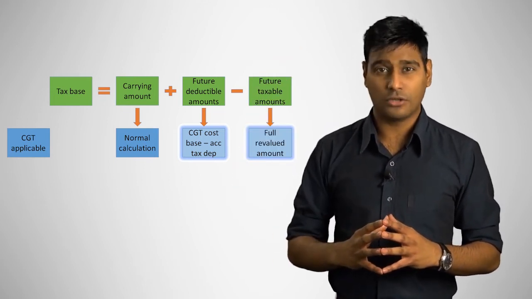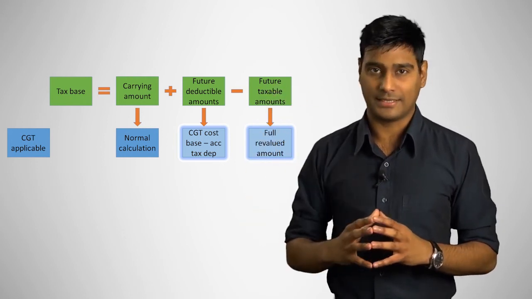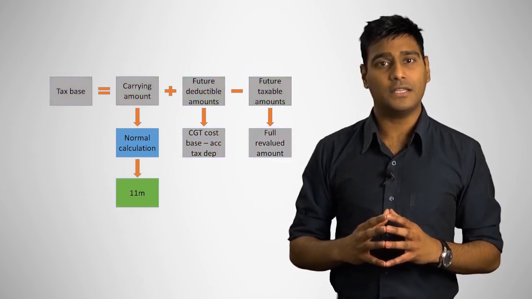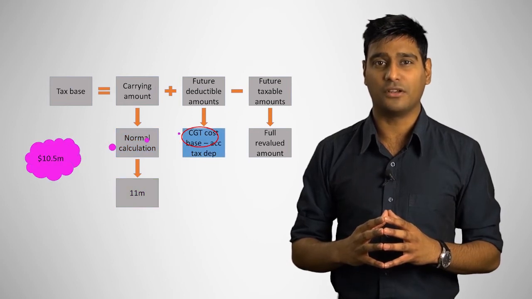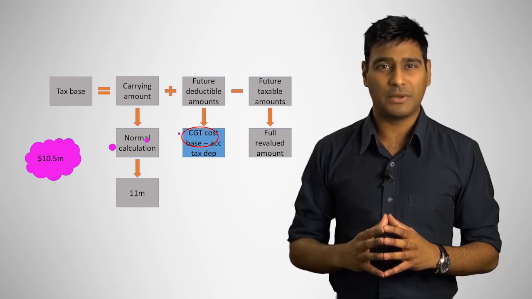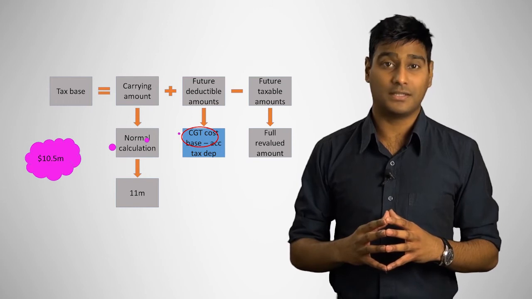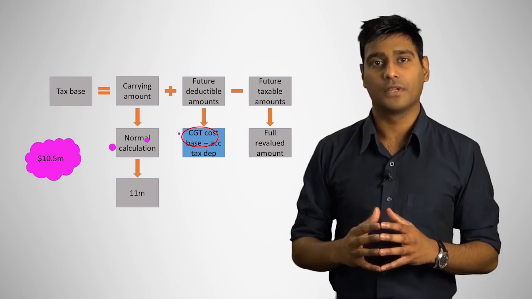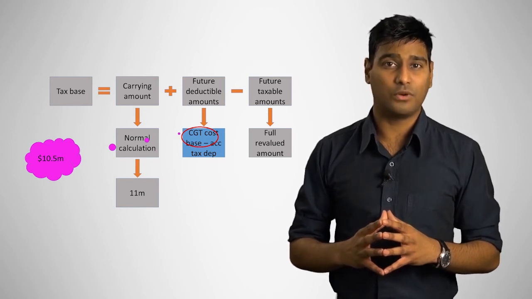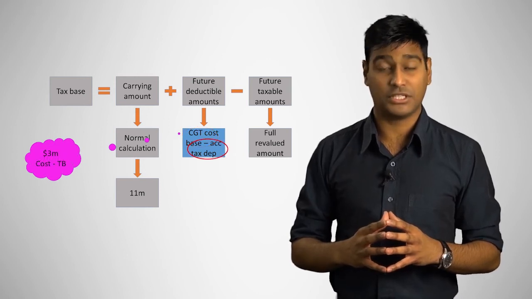Unlike in the case where CGT is not applicable, the future taxable amounts here are not limited to the cost of the asset. The new carrying amount is $11 million. The CGT cost base of $10.5 million was given. You should note that this will always be given to you and you are not expected to know how to calculate this. The accumulated tax depreciation is $3 million. Remember, if the original cost was $10 million and the tax base before revaluation was $7 million, it indicates that there was an accumulated tax depreciation of $3 million.